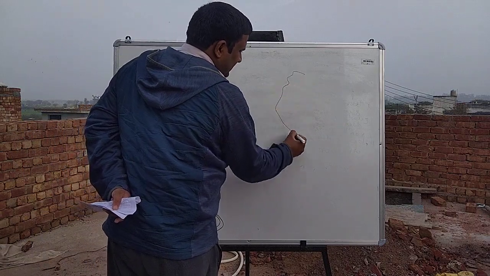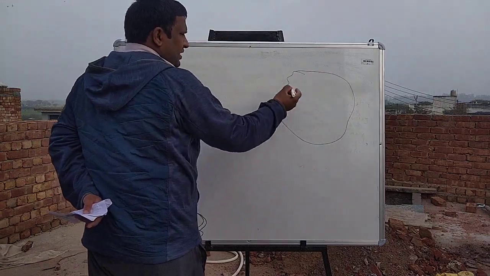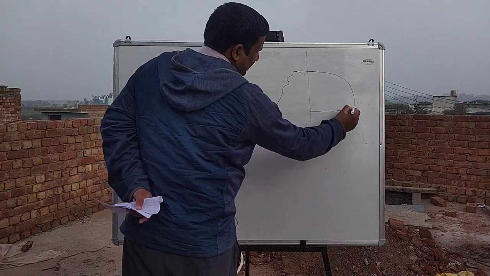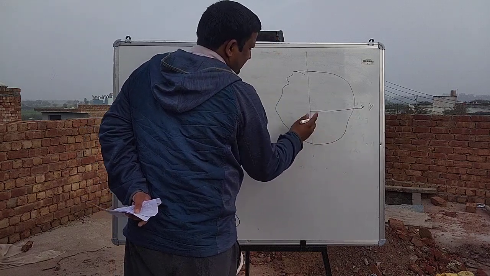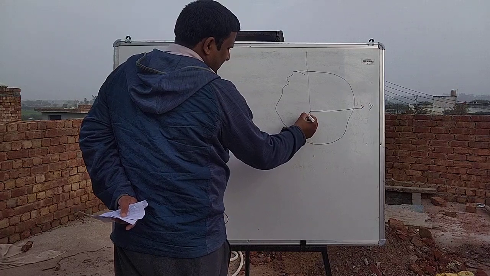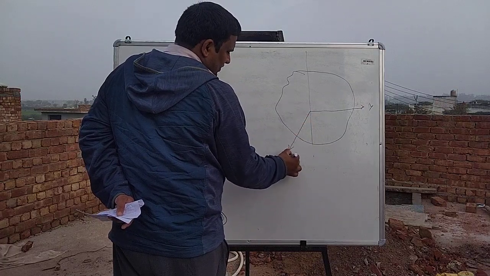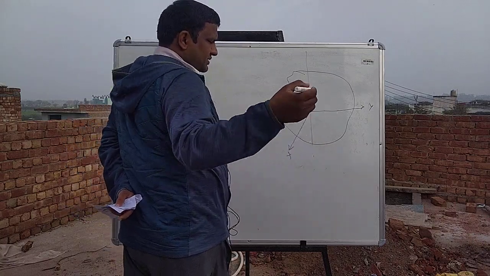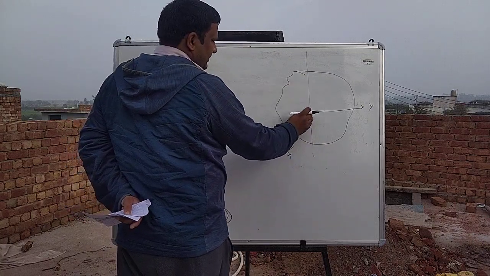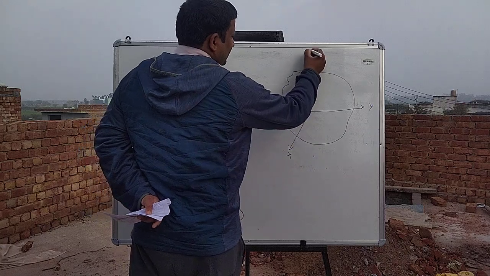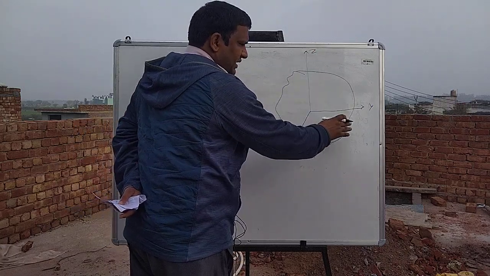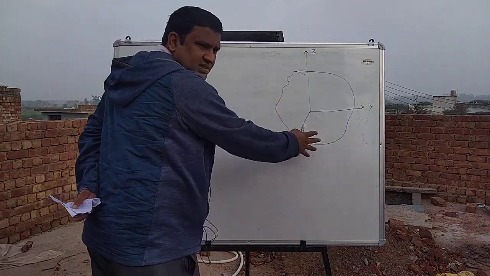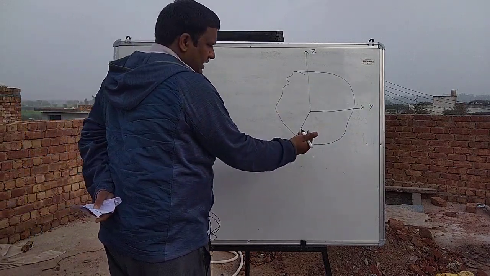Let it be a plane lamina and it lies in XY plane, this is x axis, and this is y axis, and the Z axis is perpendicular, this is Z axis, as shown here.